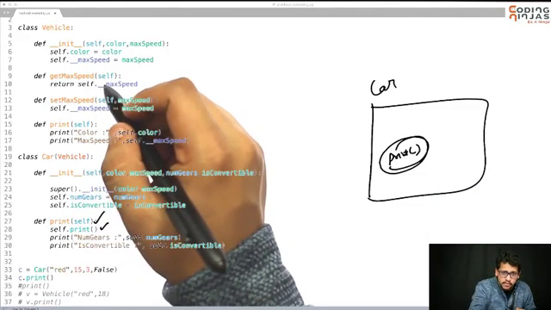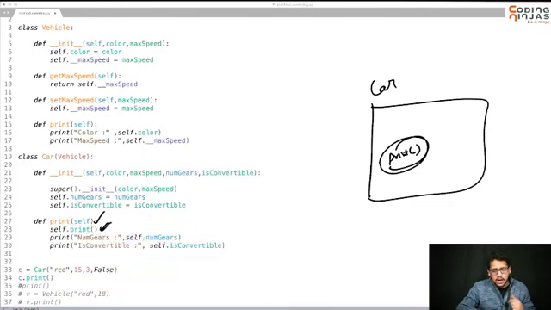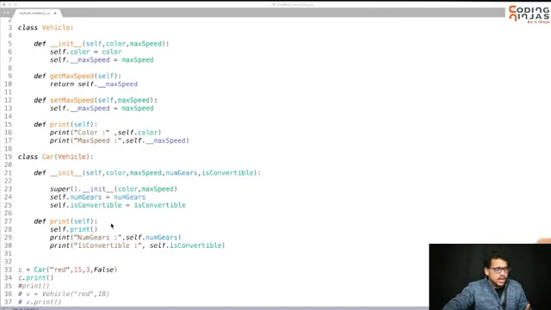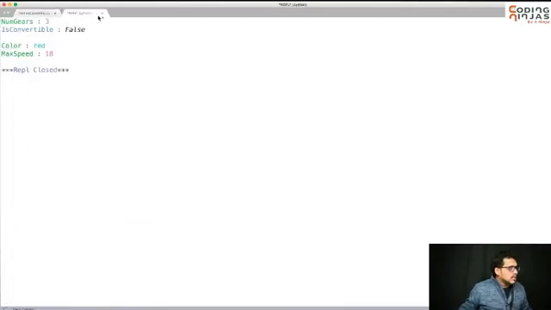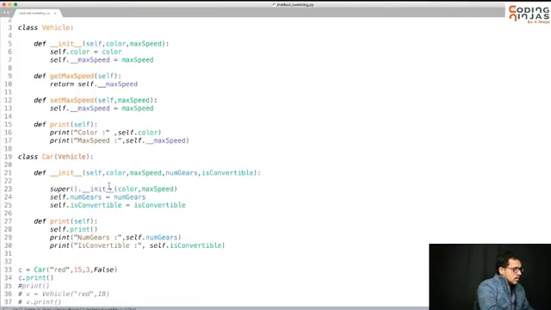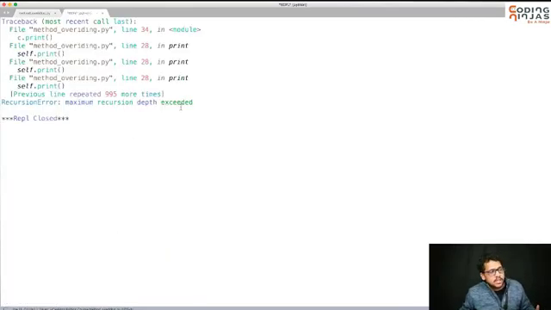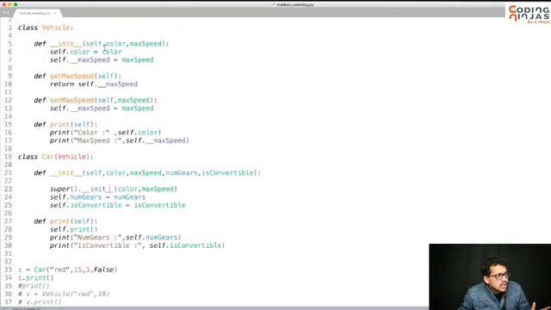It will not call print of vehicle. Instead it will call car's print again and again. So I think it will get stuck in recursion. It will keep on calling the same function again and again. There is no base case. Let me save it and run it. So it is stuck: maximum recursion depth exceeded, repeated 995 more times. So it is not allowed, because recursion is getting called.